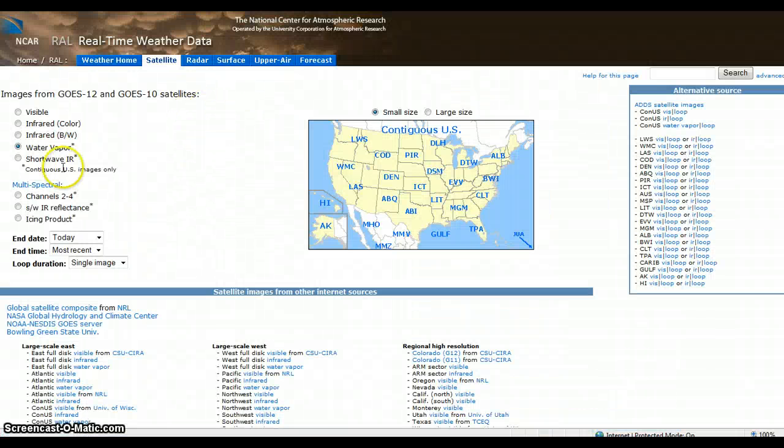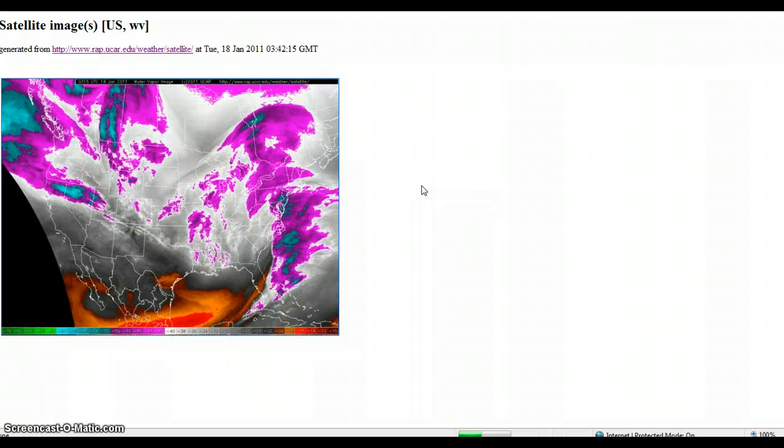Real fast, let's take a look at the water vapor for the United States as of this evening, which is 9:42 p.m. on Monday night, the 17th. The purples and the blues and the greens have more moisture, whereas the reds and those orangey colors are the ones at the drier air mass. So you can see right over us right now we have some moist air on top of this, a little bit of a break in between, because all that moisture that you're seeing right there, that was all the rain, and for some of them freezing rain, they got this morning.